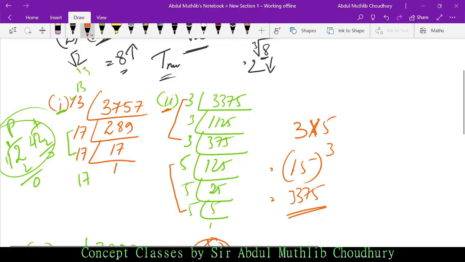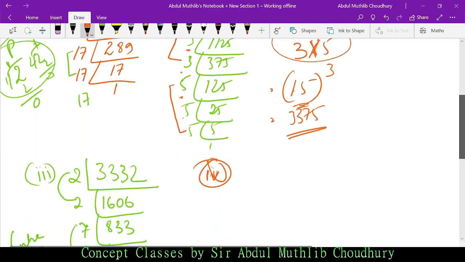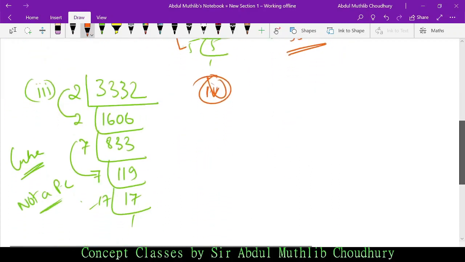In this case, what is the lowest prime number? 3. Then comes 5. Even if you start with 5, first you will do 5 three times, then 3 three times, you will still arrive at 15 cube. But the steps will be mismatched. So kindly follow this step.